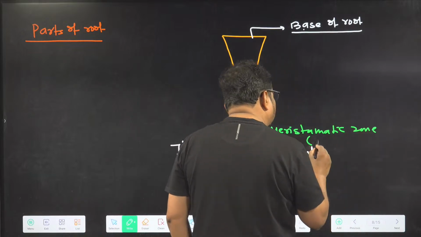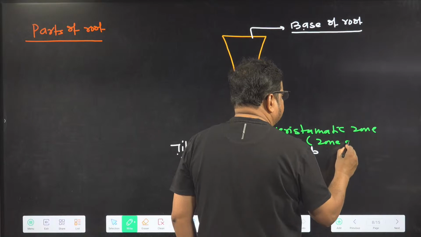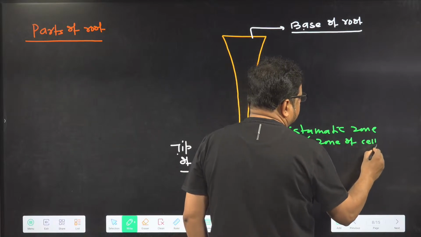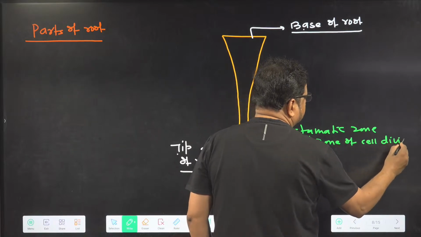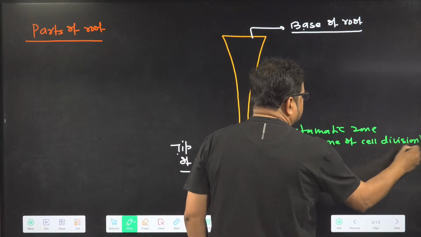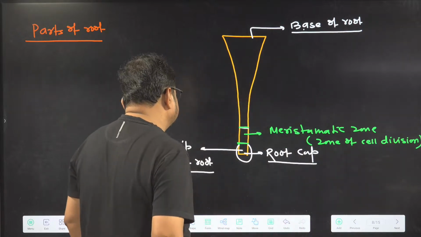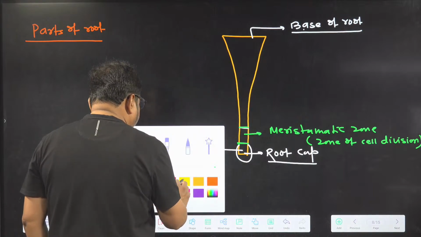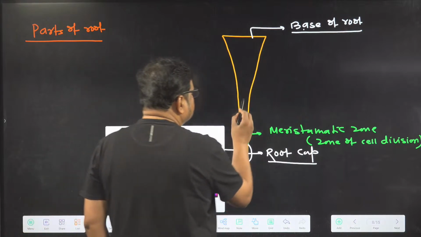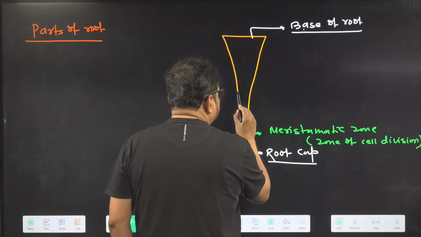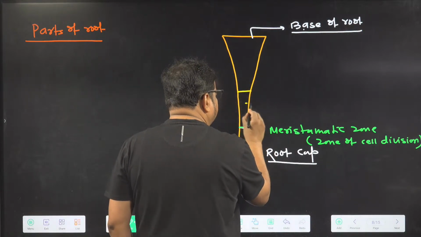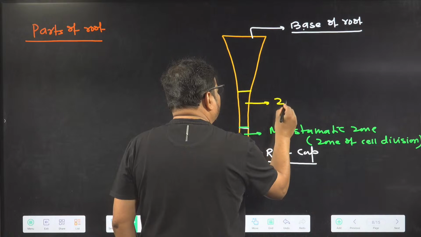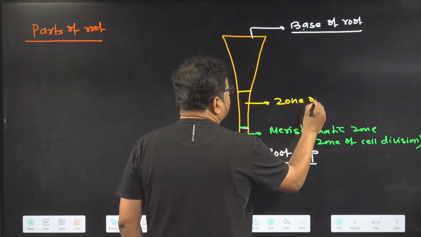It is also called zone of cell division. Just proximal to the meristematic zone, the zone of elongation is present.